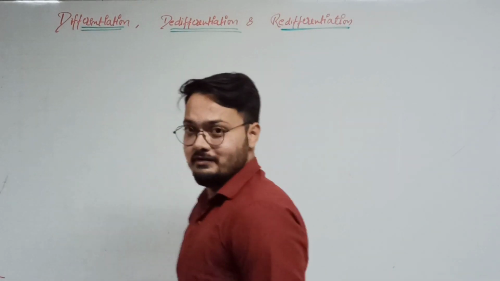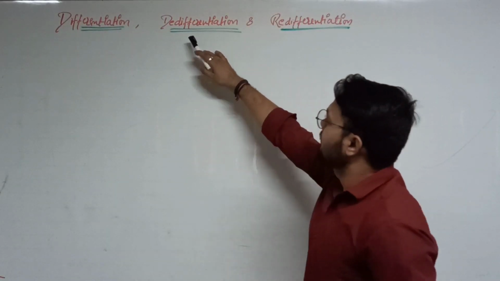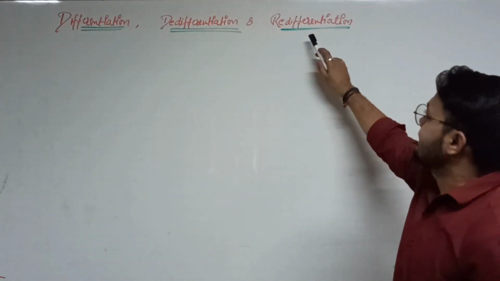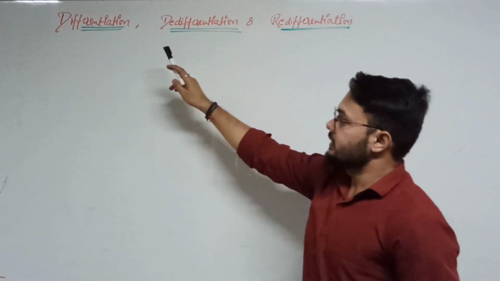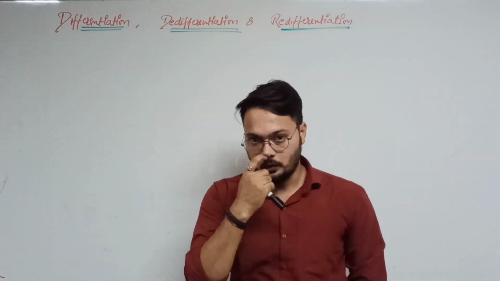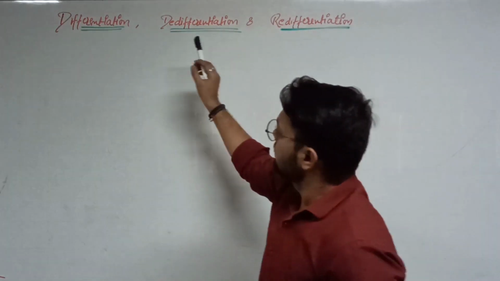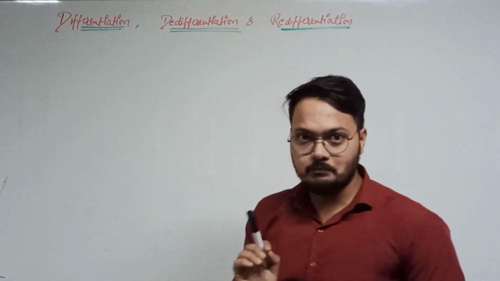So today we will discuss three terms. One is differentiation, another is de-differentiation, and the next is re-differentiation. All these terms are related to plant growth. We can say that they are the characteristic features of the plant.